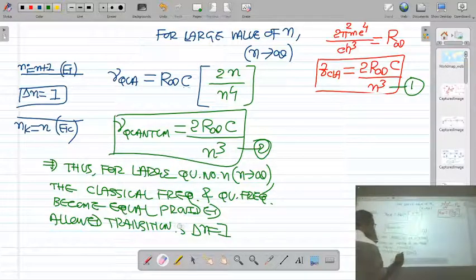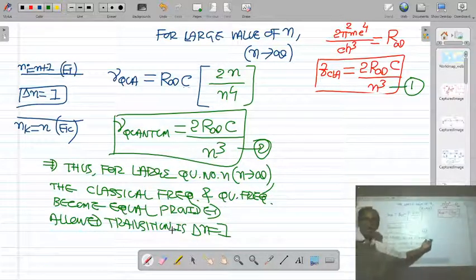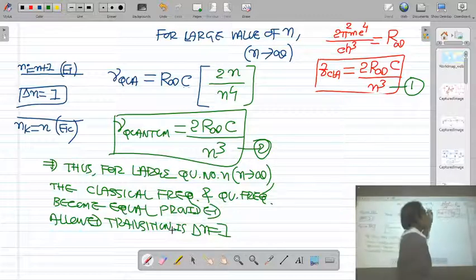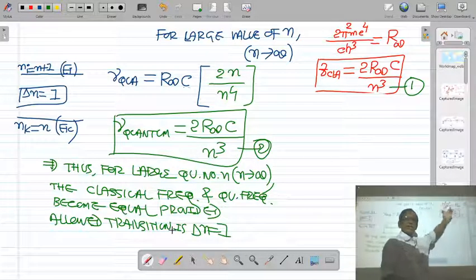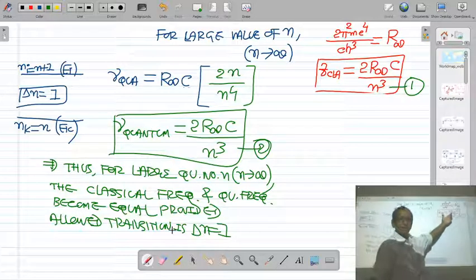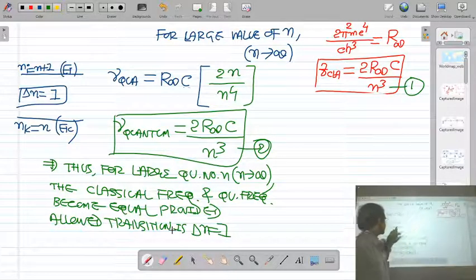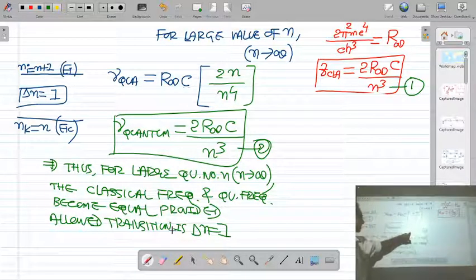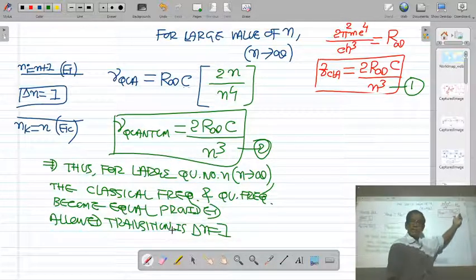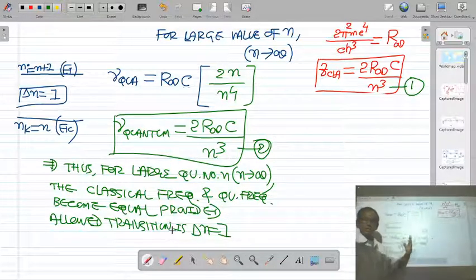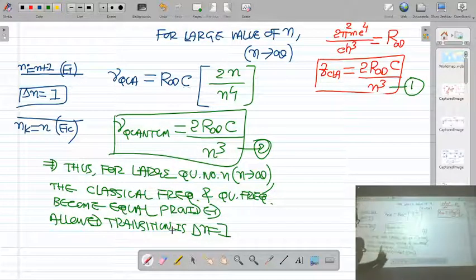Provided the allowed transition is delta n equal to 1. So what is the conclusion? That for large quantum number n, in the limit of highly excited state, as n tends to infinite, the quantum mechanical frequency, which is 2 R infinite C upon n cube, and the classical frequency, which is also 2 R infinite C upon n cube, become equal if the allowed condition is delta n is equal to 1.